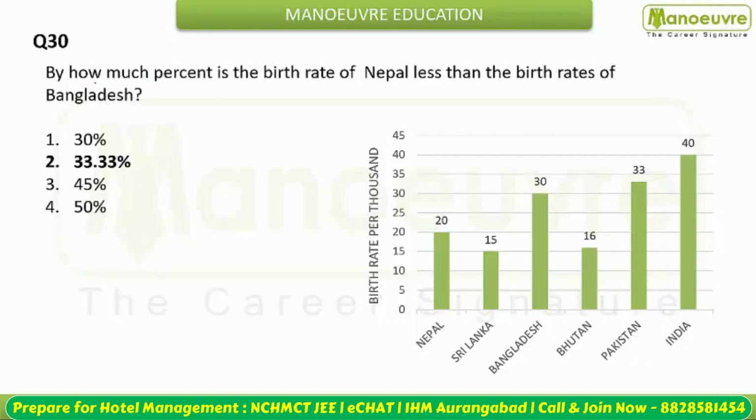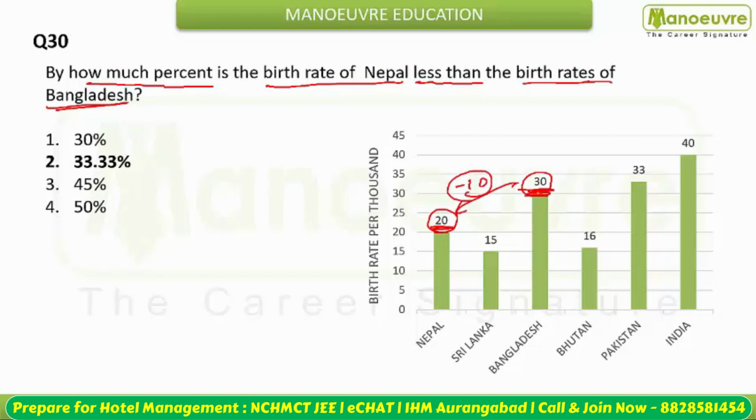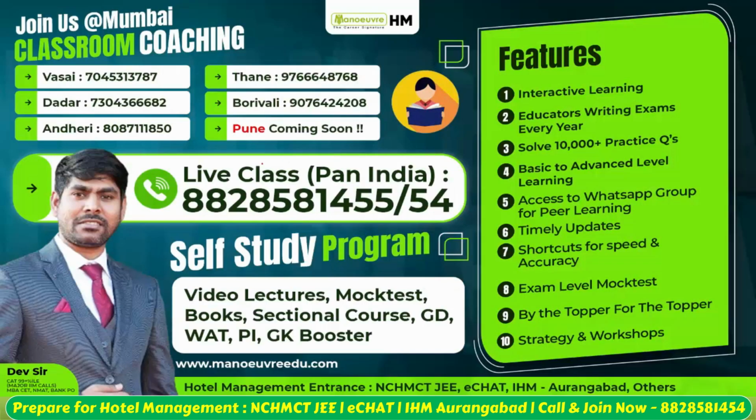You need to calculate how much percent birth rate of Nepal is less than the birth rate of Bangladesh. बांग्लादेश से नेपाल का कितना कम है? नेपाल के लिए 20 है, बांग्लादेश का कितना है 30. That means कम कितना है? This is 10 less. And with respect to what? With respect to Bangladesh check करना आपने. That is 10 by 30. You can say 1 by 3. This is what? This is 33.33%.